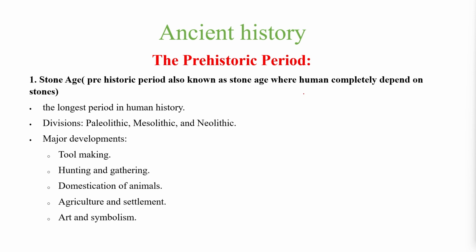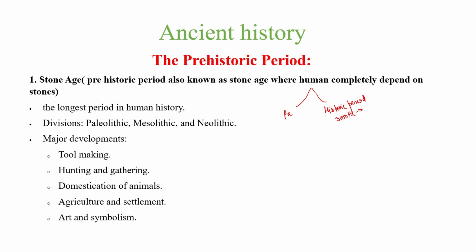Okay, we can divide time into two parts. First is the historic period and second is the prehistoric period. So 3000 BC and after that time is known as the historic period or Chalcolithic age, or we can say this is the time when humans discovered metal. But before this, humans were totally dependent on stones.